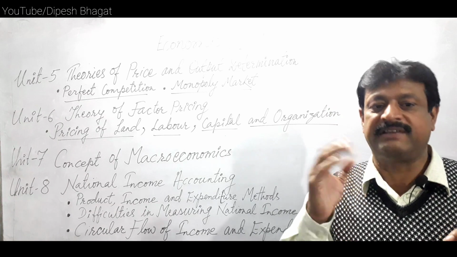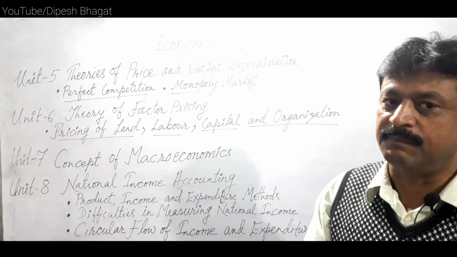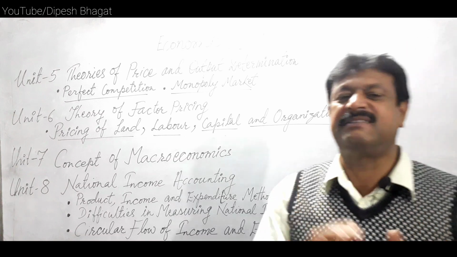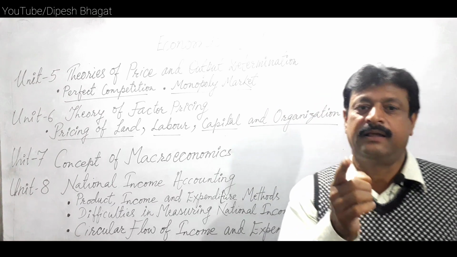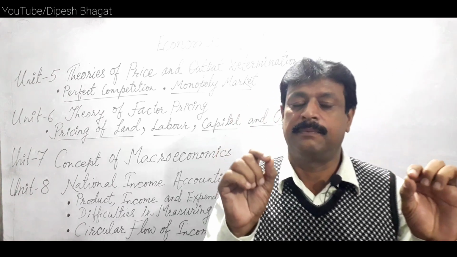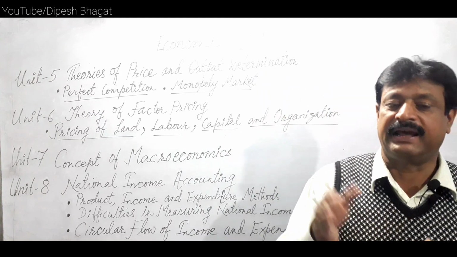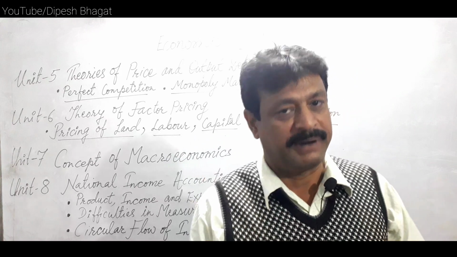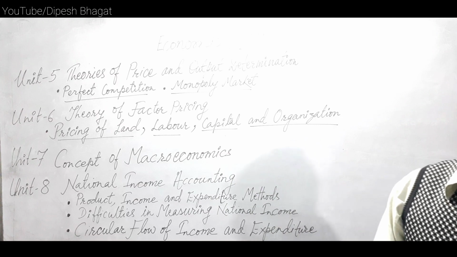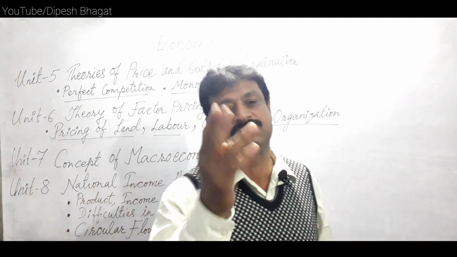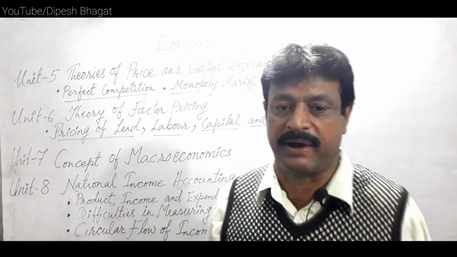Under this theory, the wage rate is determined by the total fund of the nation's income divided by the total population. It is like the average income of the people. If the total national income is divided by the total number of workers, then the average wage rate is derived. So under wages theories, we have to study these theories. These theories are also important from the examination point of view, holding 5 marks.